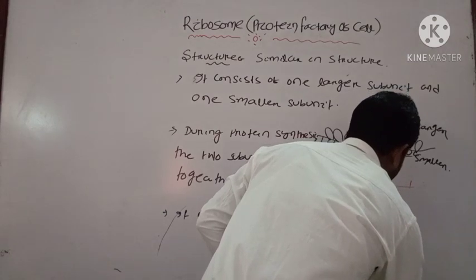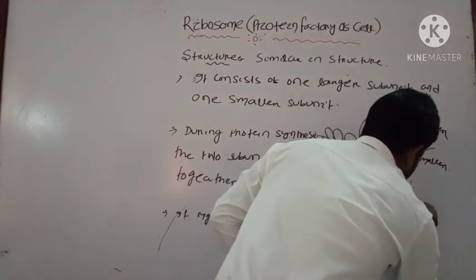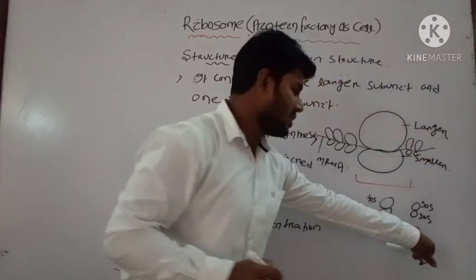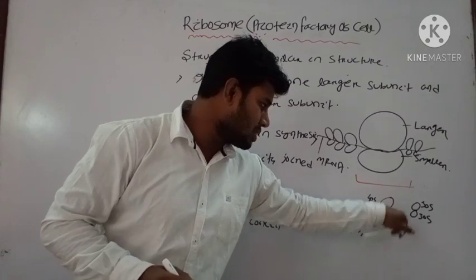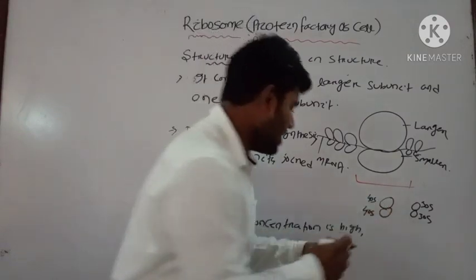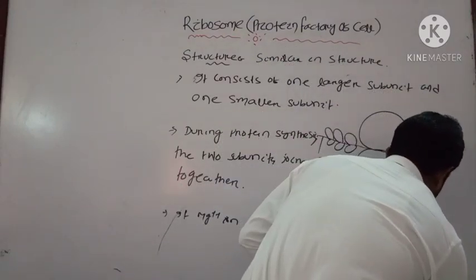In case of prokaryotes it is 30S and in case of eukaryotes it is 40S, the smaller subunit. They will unite and this structure is known as your dimer.